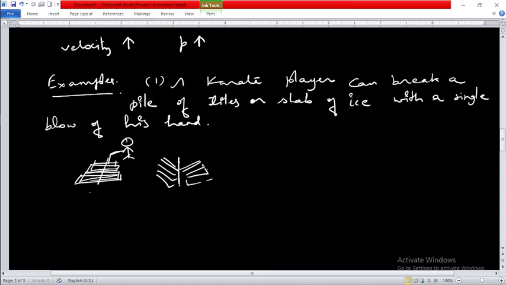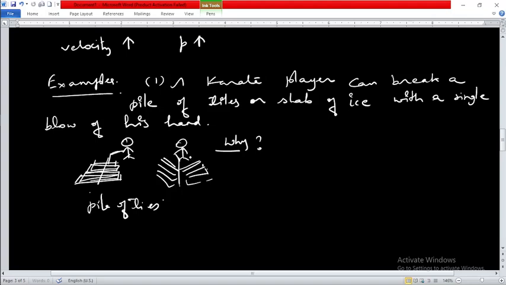When the karate player comes and applies his hand stroke on the pile of tiles, it gets broken. Why does this happen? You have to question it. Why does it happen so? How is he able to break this pile of tiles in one hand stroke?